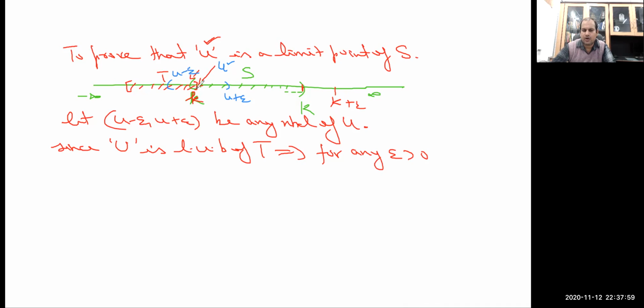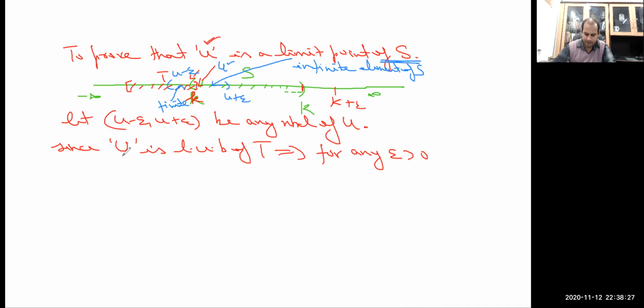Then what we are going to show here is that in between u and u plus epsilon there lie infinitely many elements of the set S, and here only finite. In fact, we are going to show that every neighborhood of u will contain infinitely many members of the set S, and hence u is the limit point.